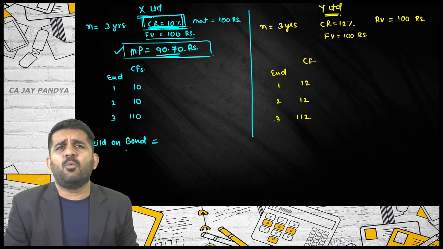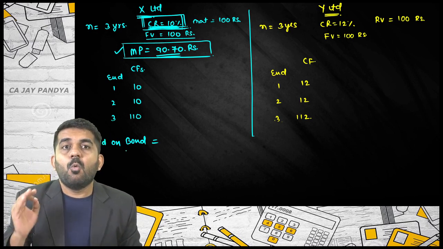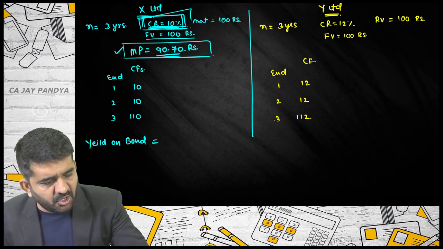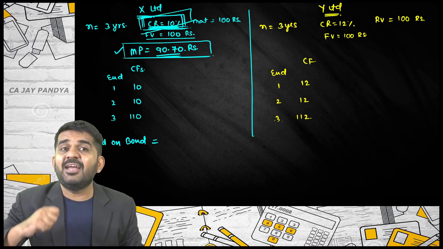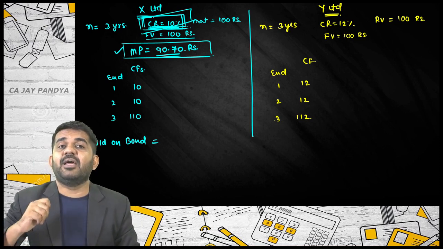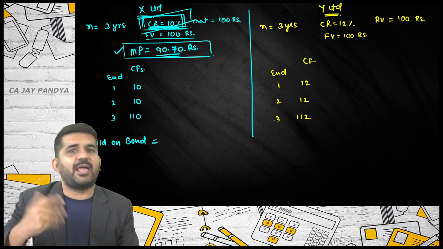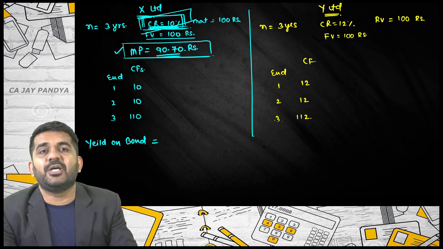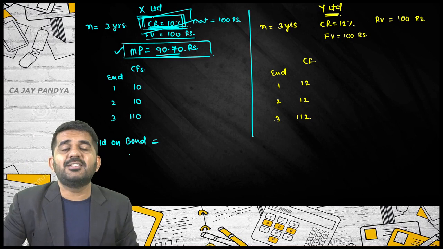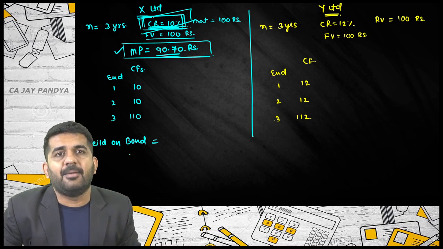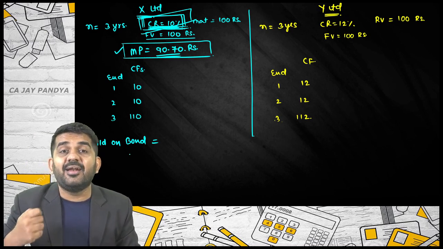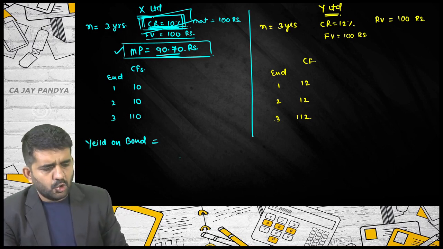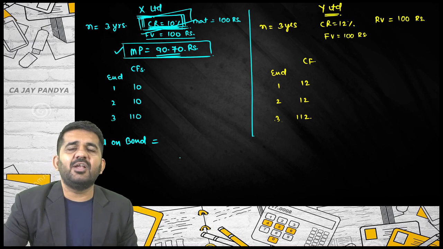So yield on a bond is a very simple concept. What are you actually earning on the bond? This is just written on the face of it. If I had invested 100 rupees, and my redemption value was also 100 rupees, then I would have earned 10%. But here I am paying only 90.70 rupees. So what is the actual rate of return I am earning? The actual rate of return is nothing but the yield on the bond.